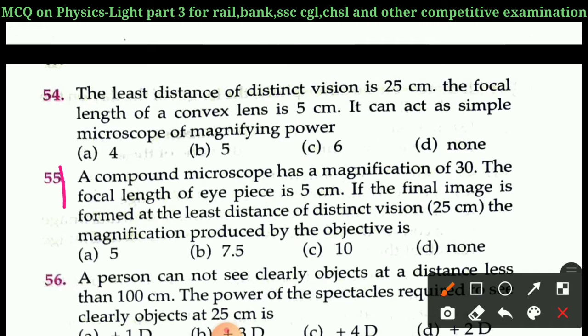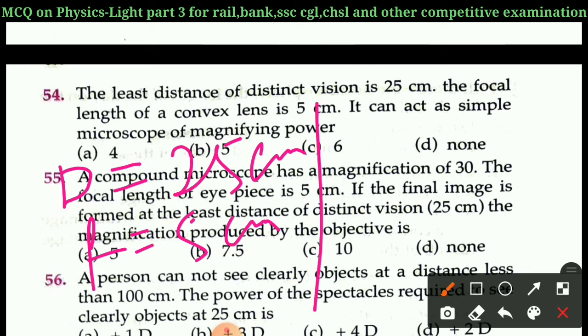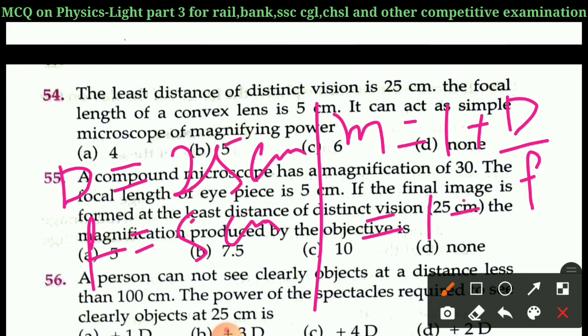Here D is equal to the least distance of distinct vision, 25 centimeter, and F is equal to 5 centimeter. Magnifying power for a simple microscope is M equals 1 plus D divided by F, so it is equal to 1 plus 25 divided by 5, which is equal to 6. So right answer is option C, 6.